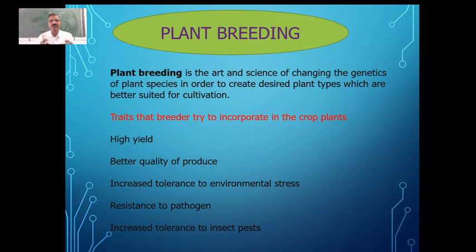And the growing of these useful plants in that area is what we call agriculture, and those plants which are grown are called crops. And once he started growing these plants, most of the plants were available in the nature and they are called wild plants, wild variety also we can call it.